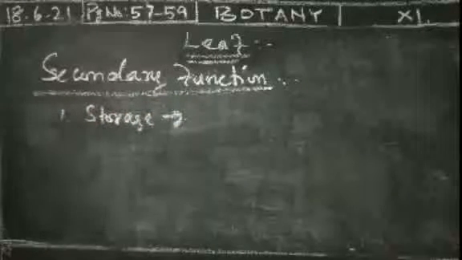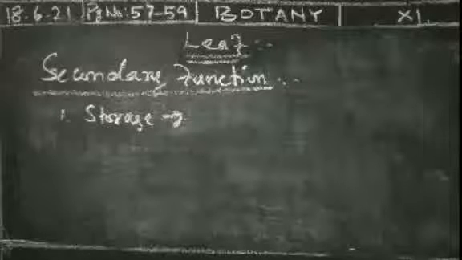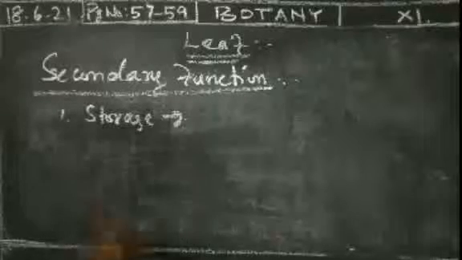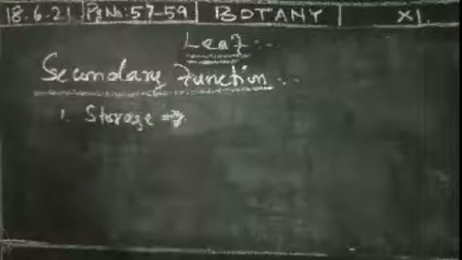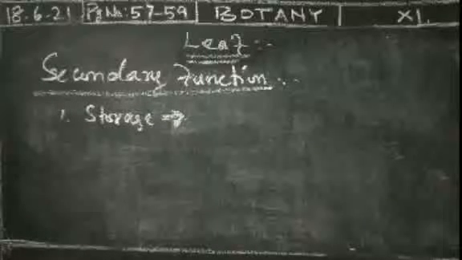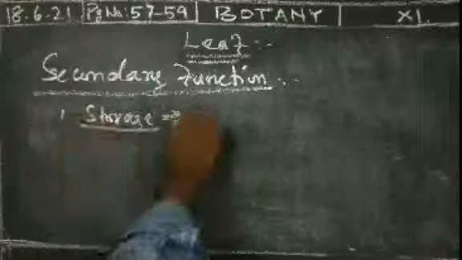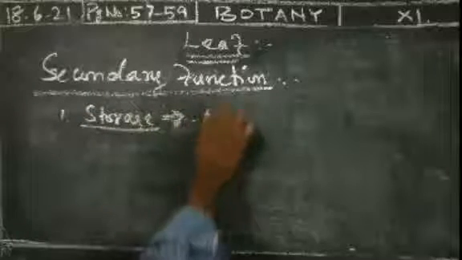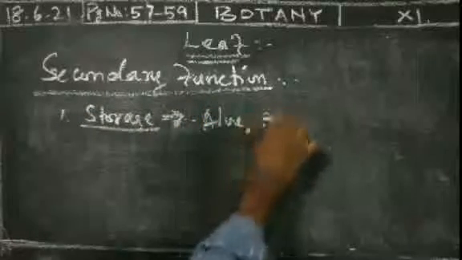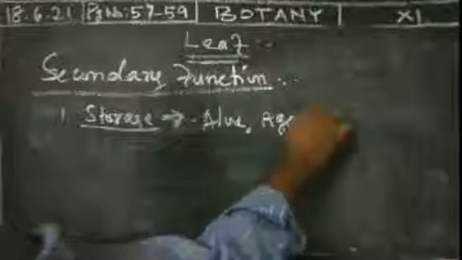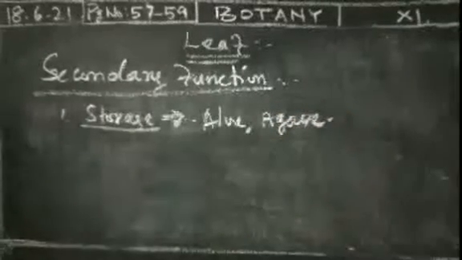Based upon photosynthesis, some food materials are produced. Some food materials are mostly stored in a leaf portion, in Aloe vera and Agave. These plants mostly store the food material in the leaf.